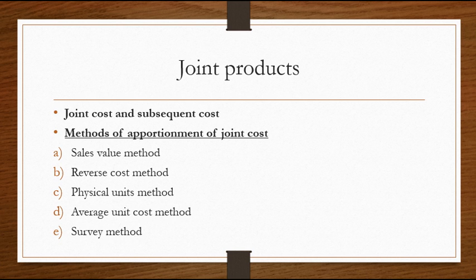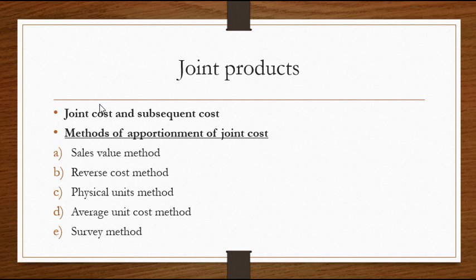That is why, when accounting for products, the distinction between joint cost and subsequent cost is important. It is very important to know the difference between joint and subsequent cost, because the joint costs are the main problems which cannot be easily traced out. So while manufacturing these raw materials and getting these joint products, it is important to note down the subsequent costs incurred and also the joint cost.